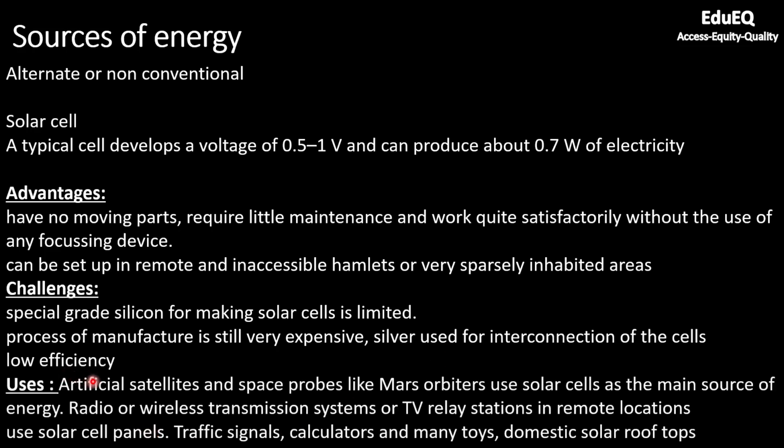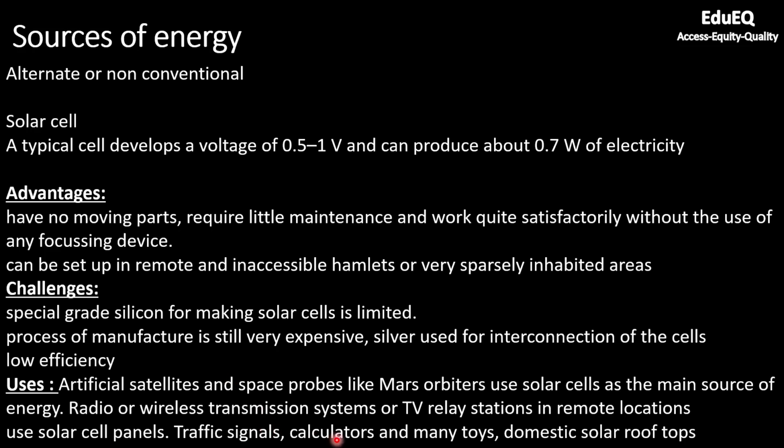What are the uses of solar cells? So artificial satellites which go into space, like Mars orbiters, use solar cells as the main source of energy. Radio or wireless transmission systems, even TV relay stations in remote locations, use solar panels for electricity requirements. Traffic signals, you might have seen calculators.